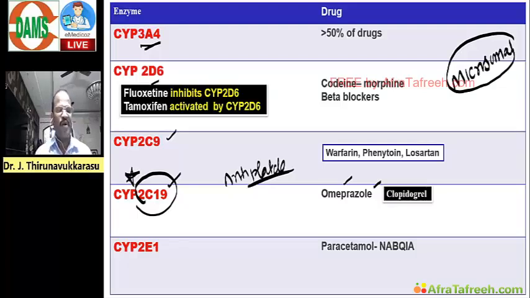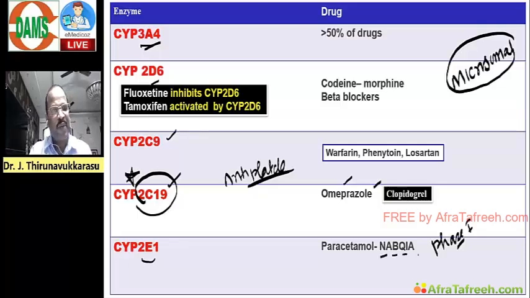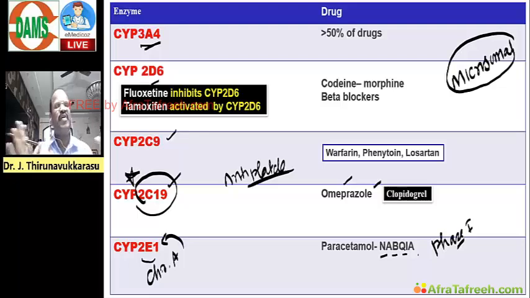And another very important point, we have one thing called CYP2E1. This enzyme plays a major role in phase 1 metabolism of paracetamol. So paracetamol produces one metabolite called N-acetyl-p-benzoquinone imine, that is by CYP2E1. So in a chronic alcoholic patient, this enzyme will get stimulated, thereby risk of more hepatotoxicity. That model clinical question is important. So the CYP microsomal enzymes are very important.